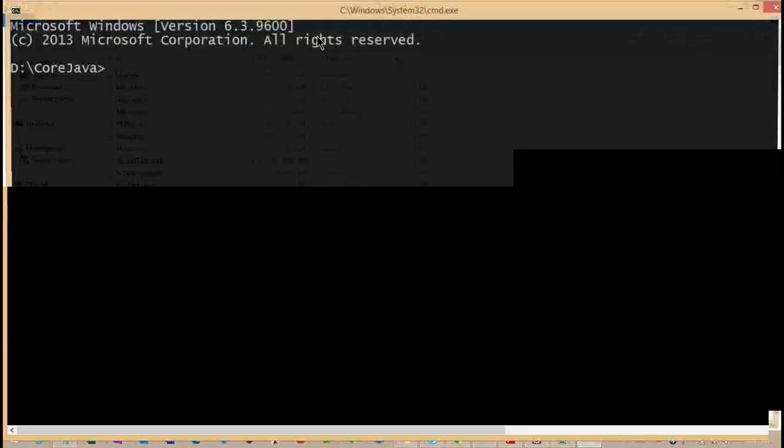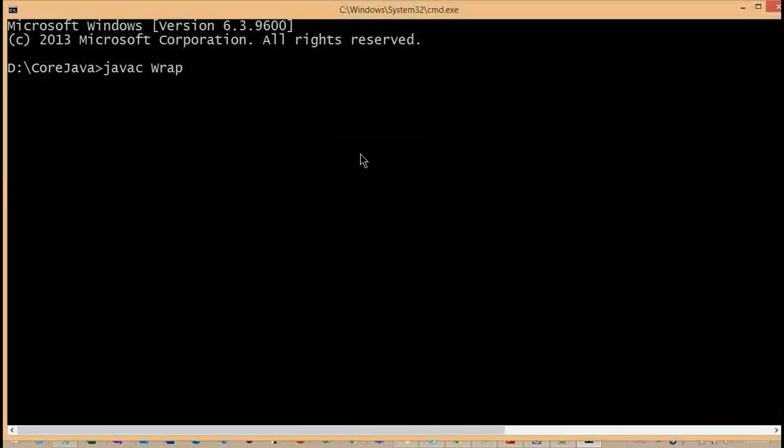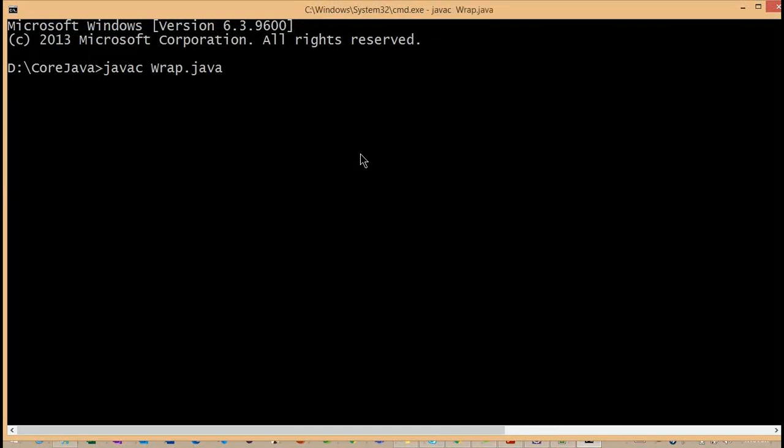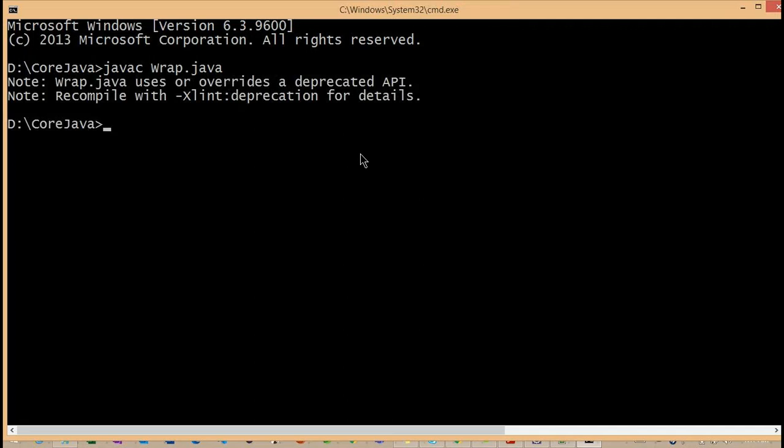Go to the command prompt. javac Wrap.java. Java uses an overridden or deprecated API. Okay, so let's see. It is a warning message here. Then java Wrap. Now what is the value we are getting here? 100 and 100. Getting the point.